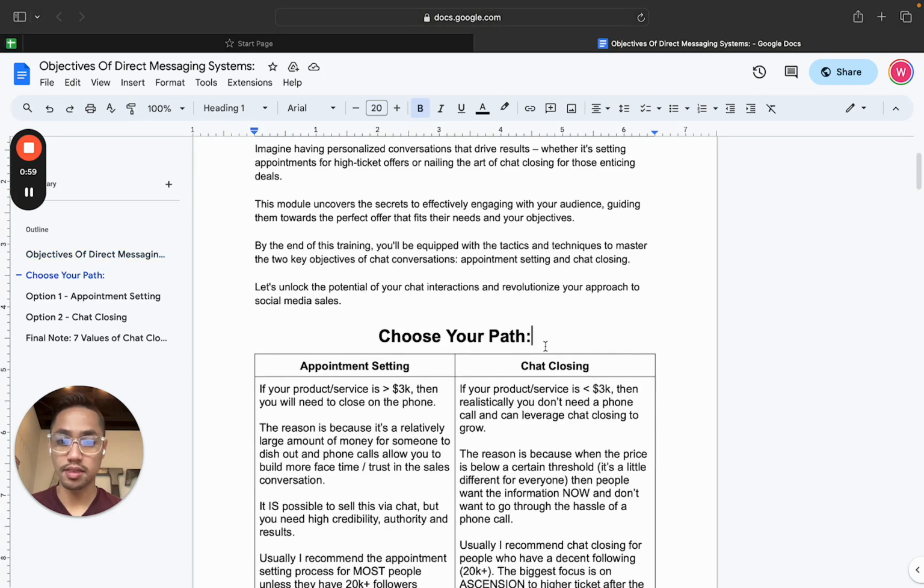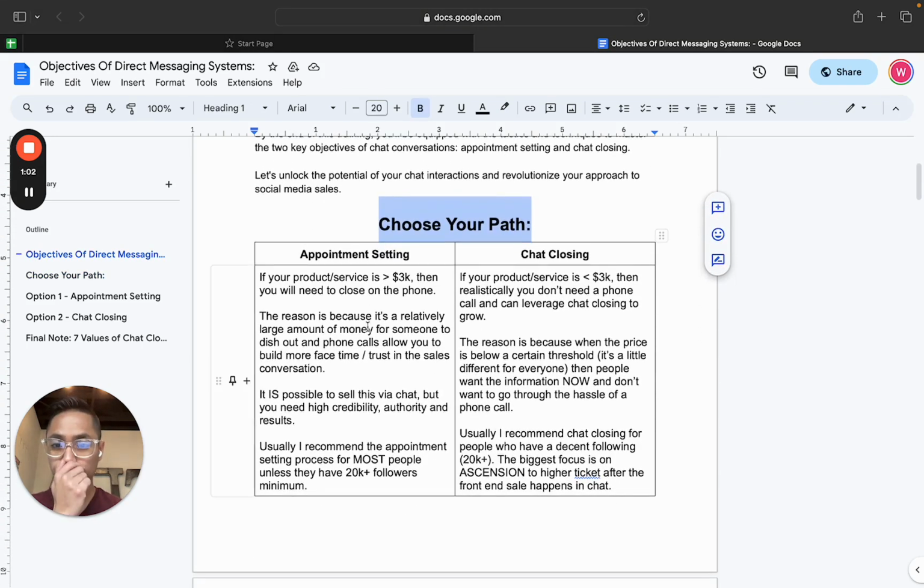So choosing your path. First off, we have appointment setting, right? If your product is greater than $3,000, so if your coaching service or whatever the thing you're offering is greater than $3,000, you're going to need to close on the phone, or in this case, Zoom, right? I don't actually want you to close on the phone. I'm going to say Zoom. So I'm actually going to change this on the document right now.